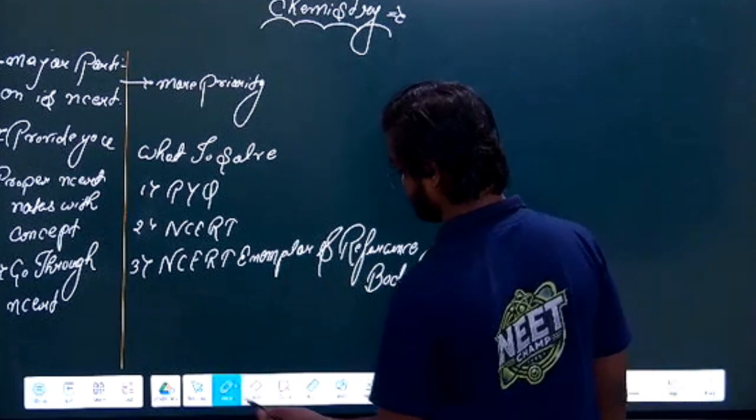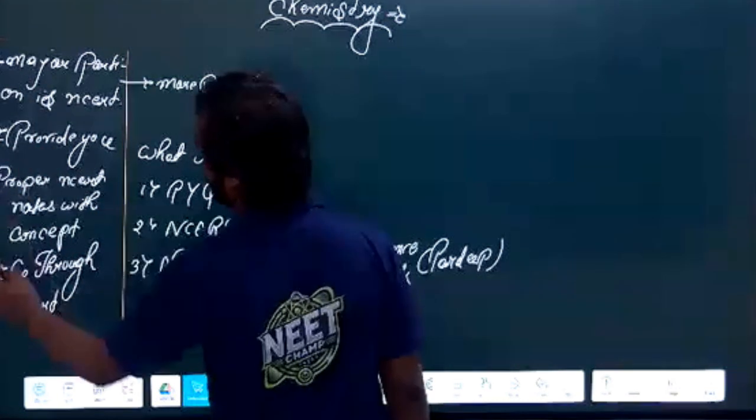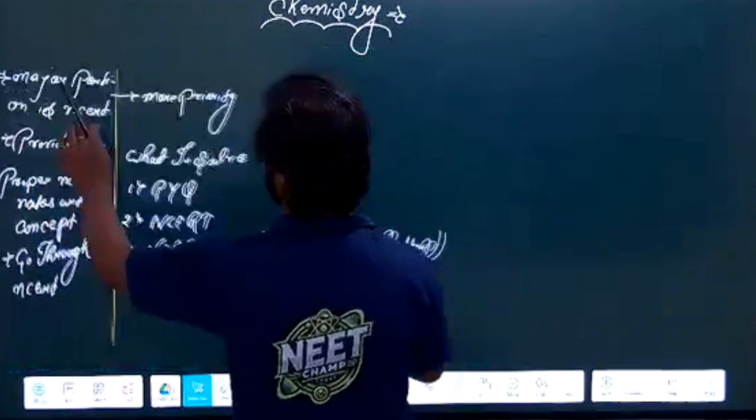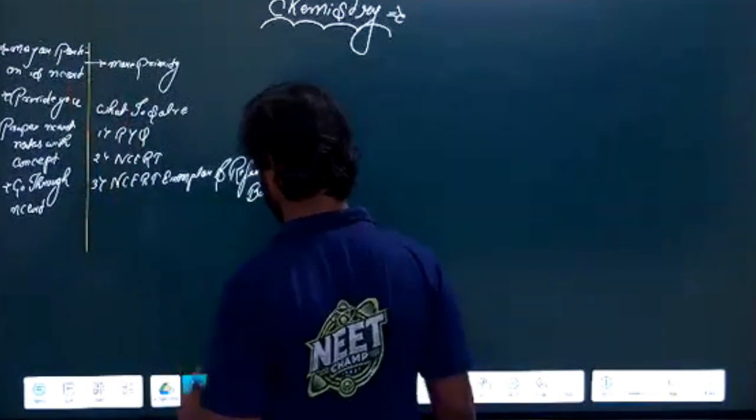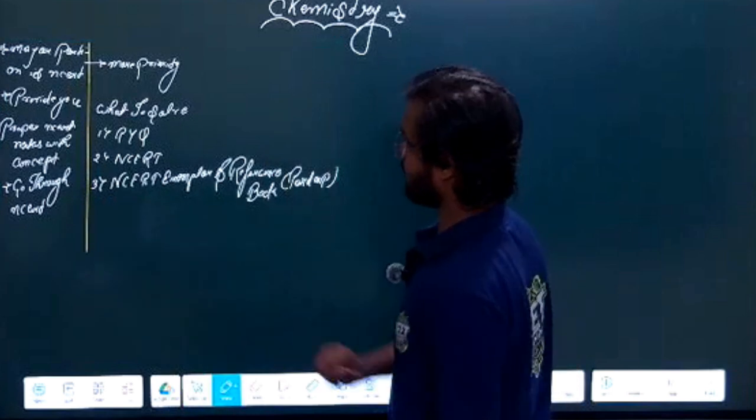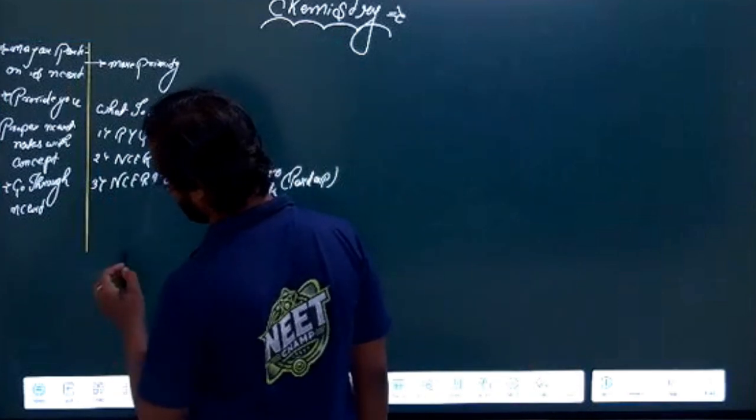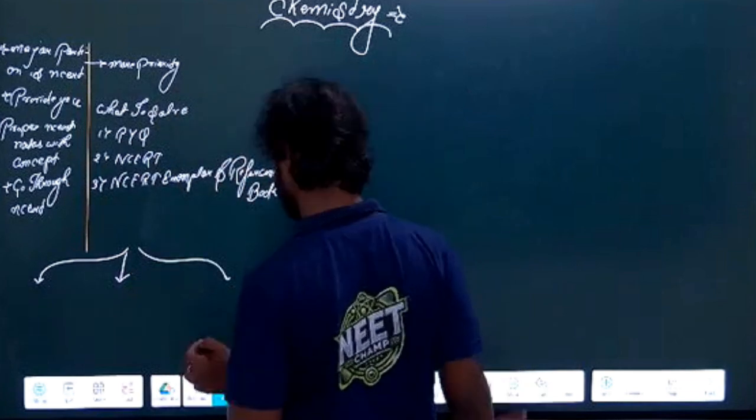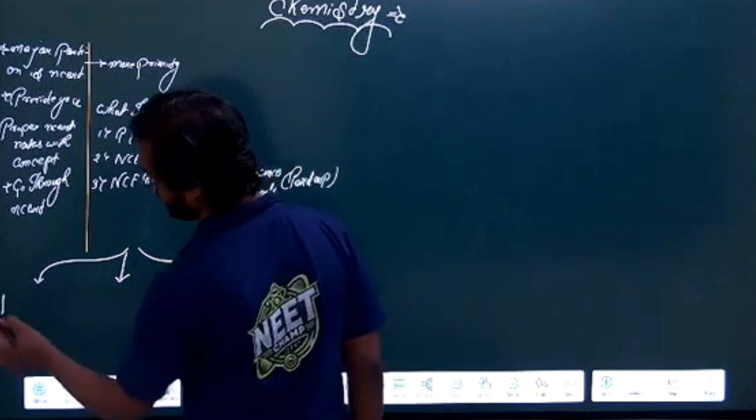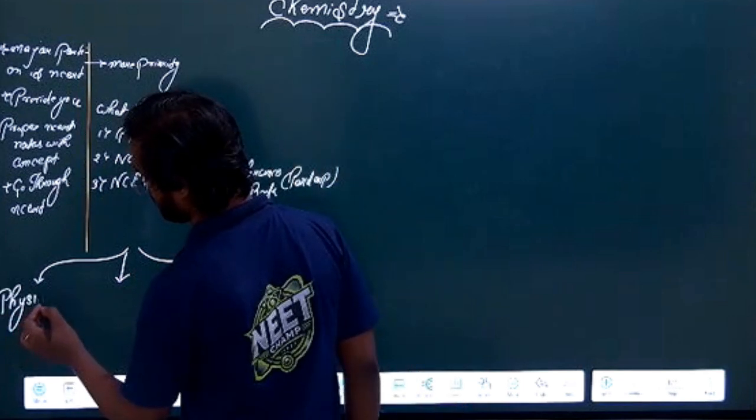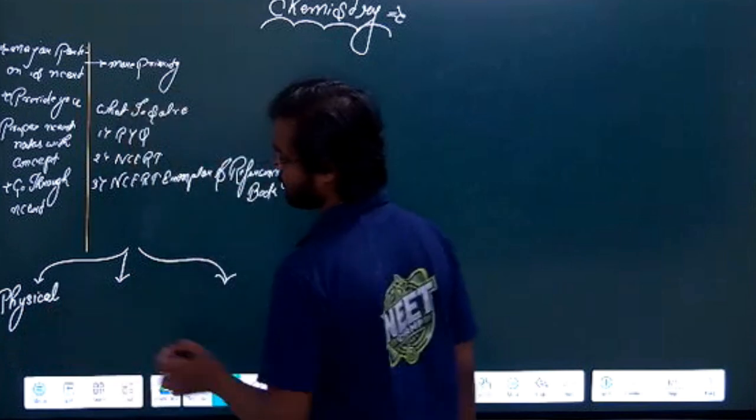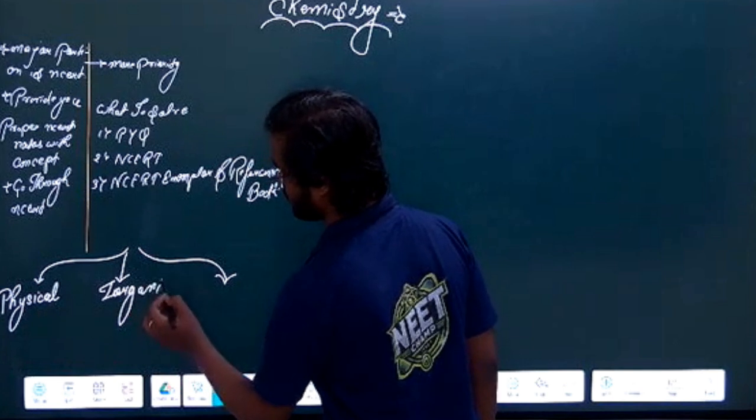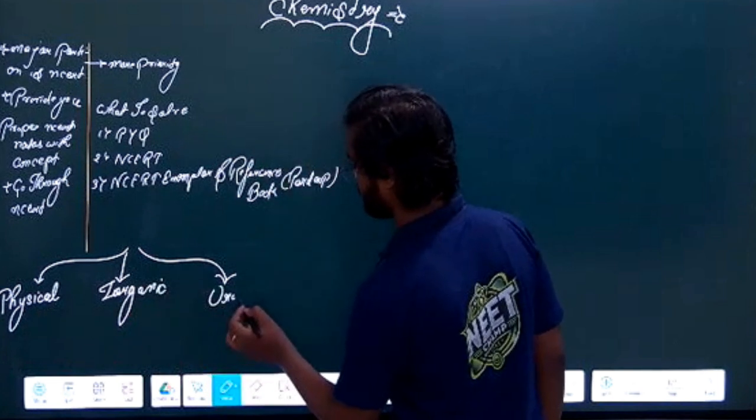Other than this, you can get the book online also if you want. And see, in chemistry we basically have three parts. Okay, the first we have is physical chemistry. Second we have inorganic, and the last is organic.